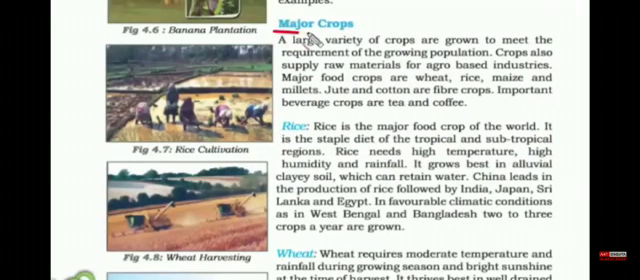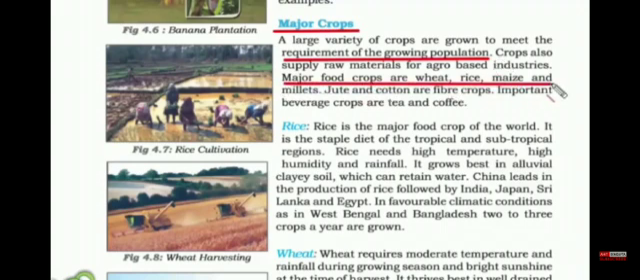Now let us read about some of the major crops. The reason they are called major crops is because they are grown to meet the requirement of the growing population. Some of the major food crops are wheat, rice, maize and millets. So remember, they are food crops.